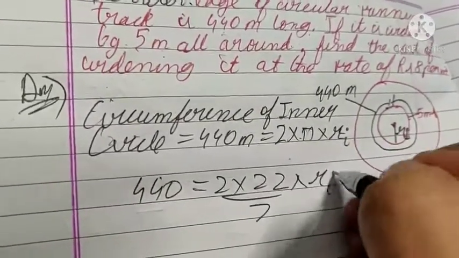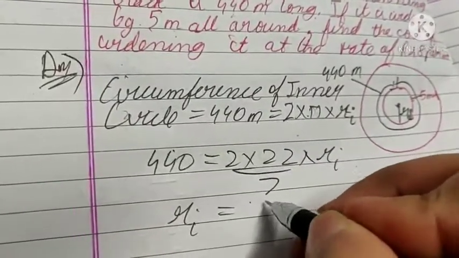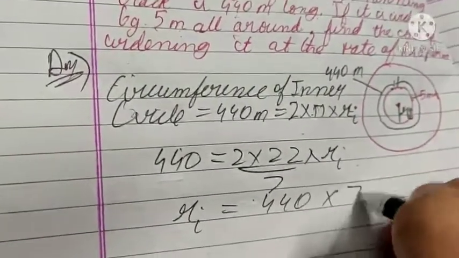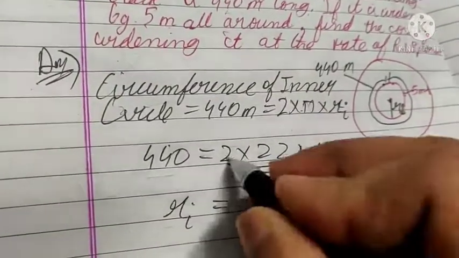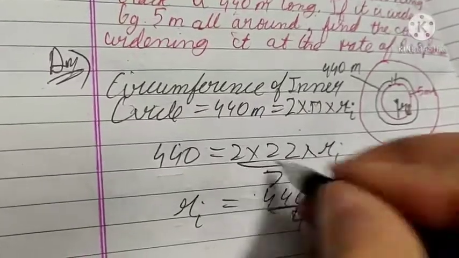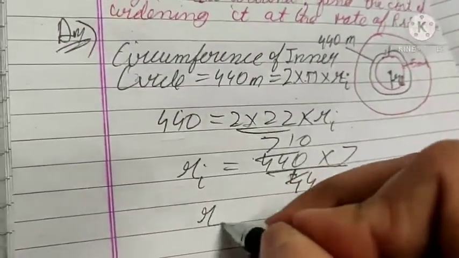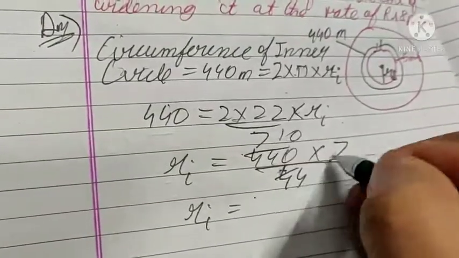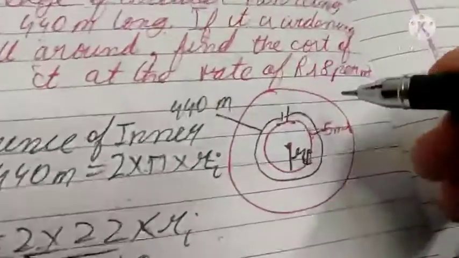Into radius of inner portion. So this is Ri equals 440 into 7, where 7 was in divide, and 2 into 22 is 44, which was in multiply, will come in divide here. It is 10. So Ri equals 10 into 7, 70 meters. So radius of inner portion is 70 meters.